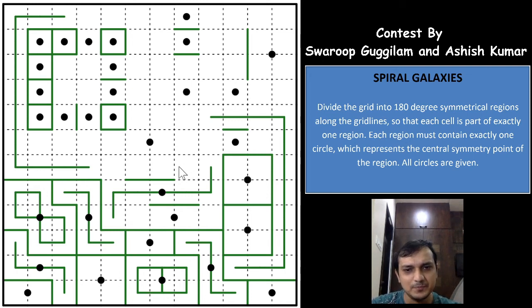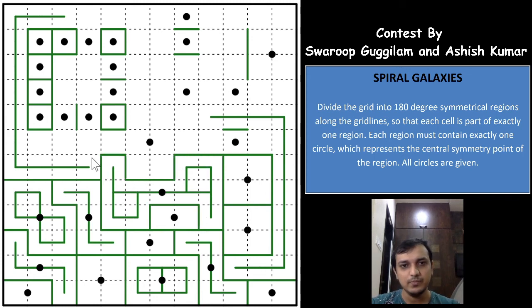Now if you see this cell, excellent. Why am I taking this cell? Because of this big galaxy having a galaxy at the opposite direction of the same 180-degree rotational cell, right? Which means that this cell cannot be taken by this galaxy and none of the galaxies above, because you will somehow close the path here by the bigger galaxy, which means the only galaxy taking this cell is this galaxy. And okay, which means that this cell also will be taken by this galaxy, not by this one, because you are already closing the grid here. And this is done. Now if you can see, the only way to go is this way.